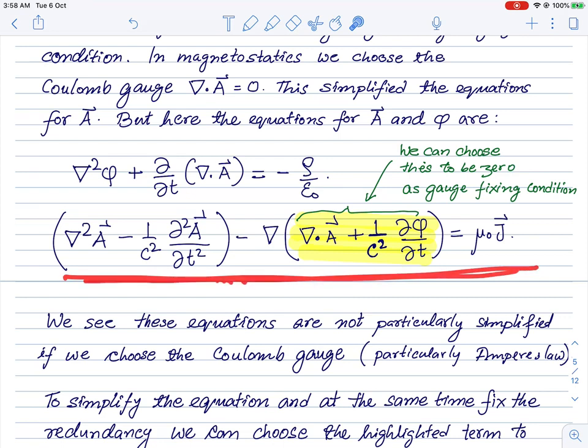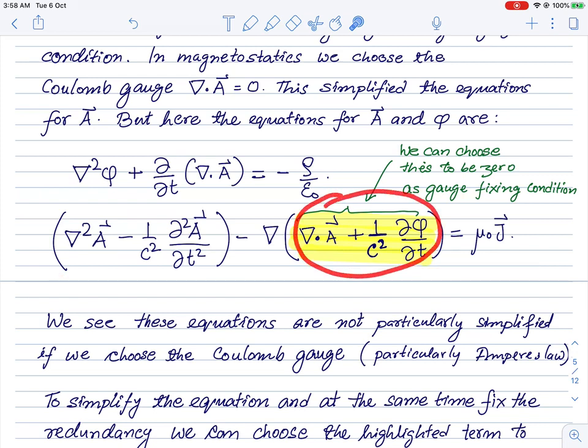If you remember, in magnetostatics we had looked at Ampere's law, and when we recast Ampere's law in terms of A, this law particularly simplified if we set the divergence of A equal to 0. This was exactly of this form, but now we see that inside this gradient, there is not only the divergence of A, but also this term 1 over c squared del phi del t.